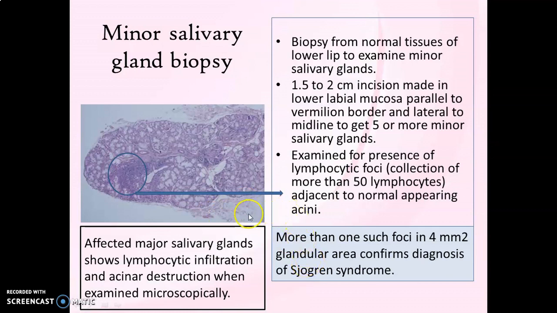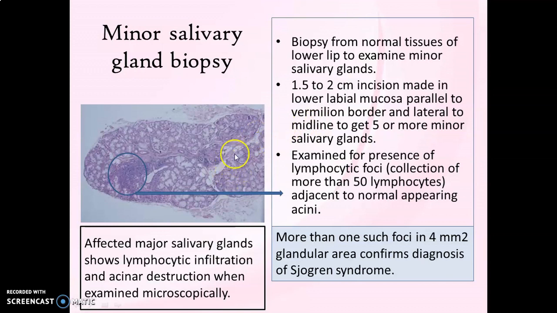Coming to histopathological examination, if you do a biopsy of major salivary gland affected with Sjogren syndrome, we'll find acinar destruction, that is destruction of salivary gland acini with intense lymphocytic infiltration. But for diagnostic purpose, usually biopsy is taken from normal tissues of lower lip to examine minor salivary glands. So for this purpose, a 1.5 to 2 centimeter incision is made in the lower labial mucosa parallel to the vermilion border and lateral to the midline to get 5 or more minor salivary glands.